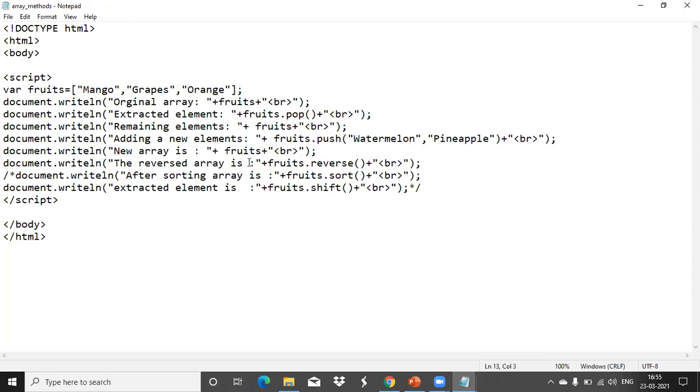Now we are reversing the array elements. So we have this function reverse. You know what reversing is? The first values will come to the last and the last value is going to the first, like this. Reversing we can do. Function or method name is reverse.